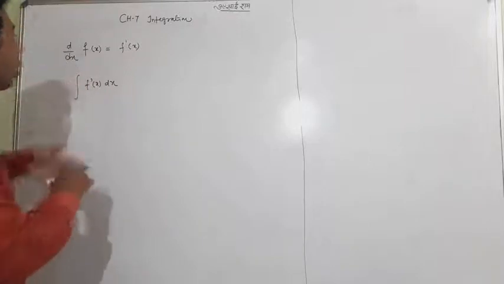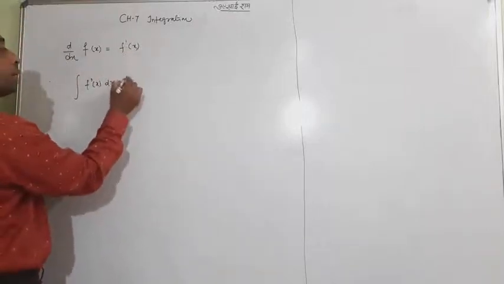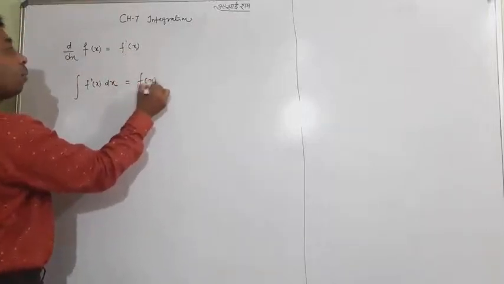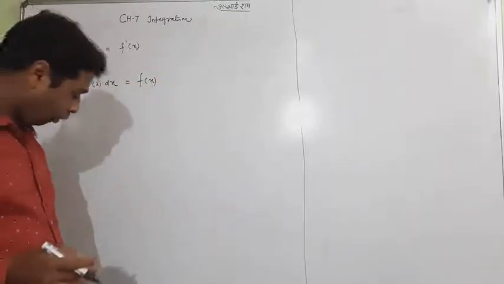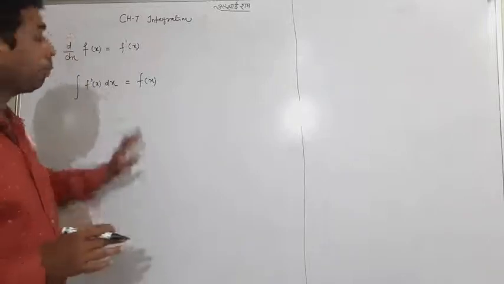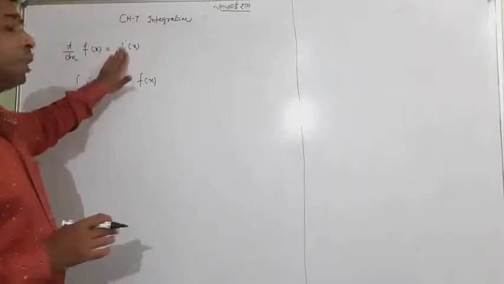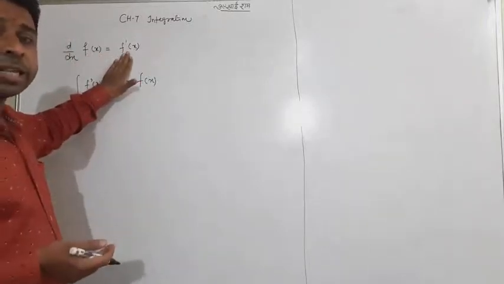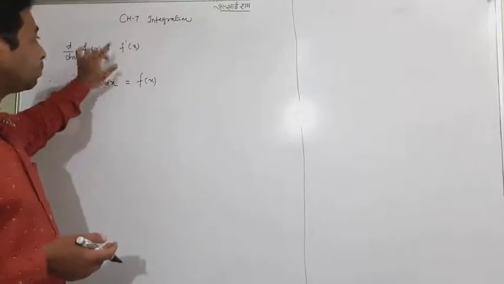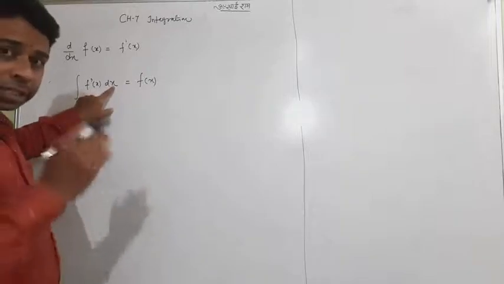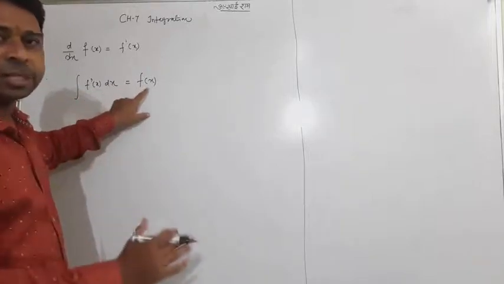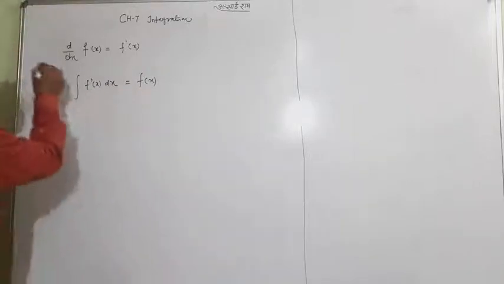So the integration of f dash x with respect to x will be f of x, and that is the initial idea of integration. So this is the very initial idea.